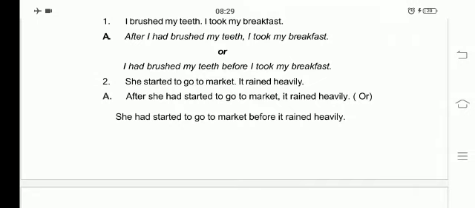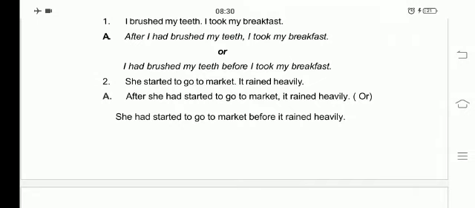I think you are understanding how I am writing. We are adding here had. If you write after, after she had started to go to market, it rained heavily. Here extra what we are adding? We are adding had here. Even in the second sentence, instead of after we are using before, but the placing of that word is different.